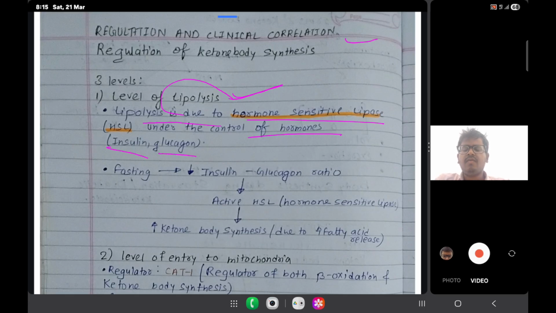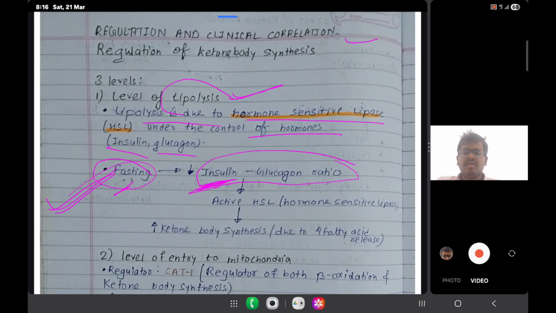What happens in the fasting state? In the fasting state, we already know that the insulin to glucagon ratio is down. Why is it down? Because it is a fasting state, and as there is no glucose, insulin will not be produced.